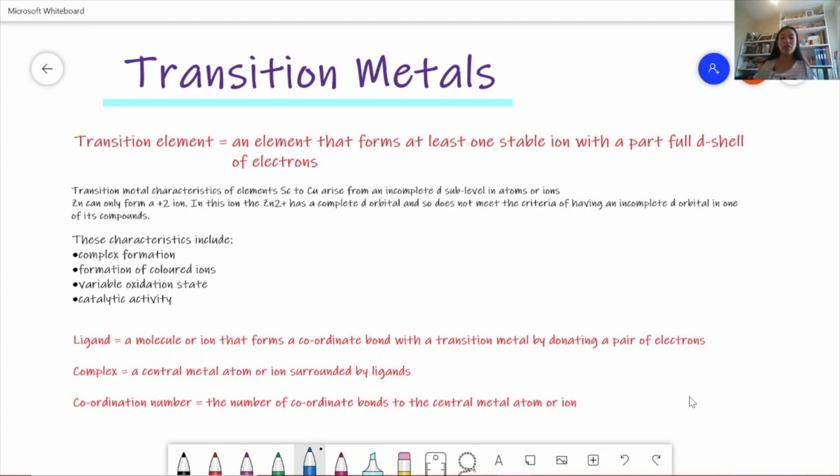A coordinate bond is a type of covalent bond, but it's where one of the atoms donates both of the electrons. And the definition of a complex is a central metal atom or ion which is surrounded by these ligands. And the definition of a coordination number is the number of coordinate bonds to the central metal atom or ion.